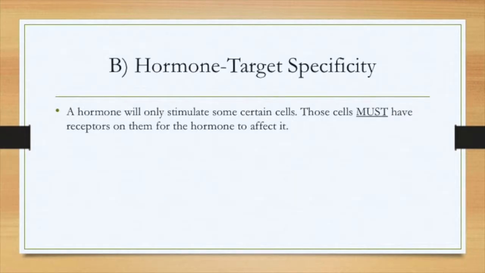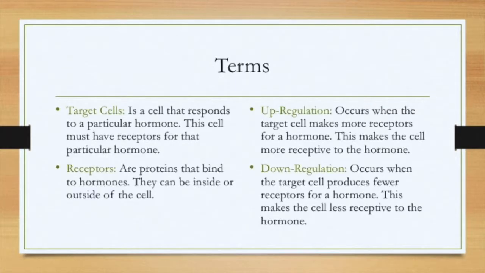Hormone target specificity. A hormone will only stimulate certain cells. These cells must have receptors for them to be affected by the hormone. Target cells are cells that respond to a particular hormone. This cell must have receptors for that particular hormone. Receptors are proteins that bind to hormones. They can be inside or outside of the cell.